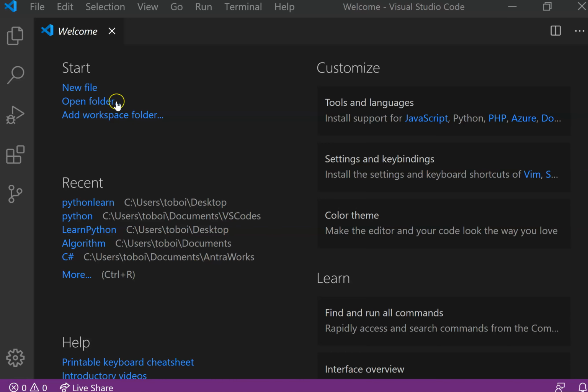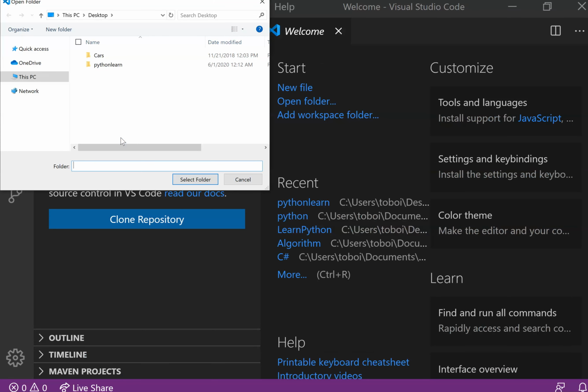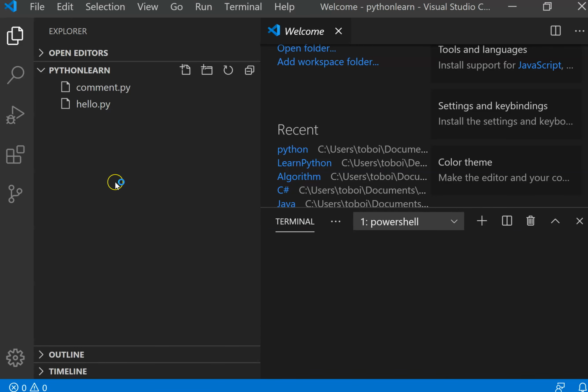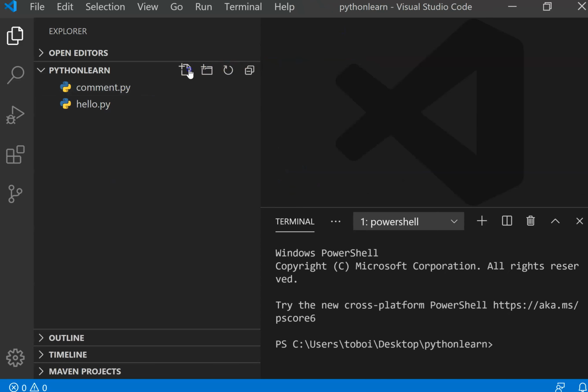I opened my Visual Studio Code and I want to go to the folder I created. You can see your folder in your recent files, or you can go to your Explorer and open folder. So I open Python line. And then I want to create a new file called variable.py.